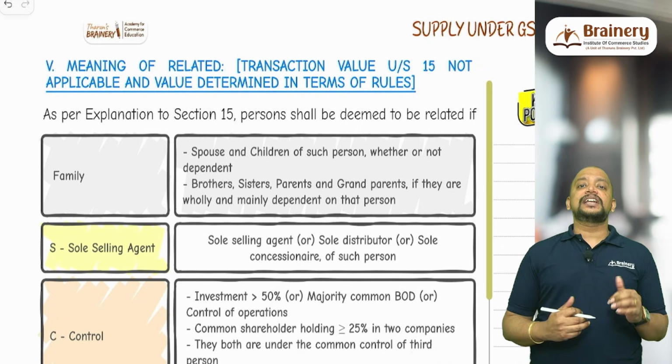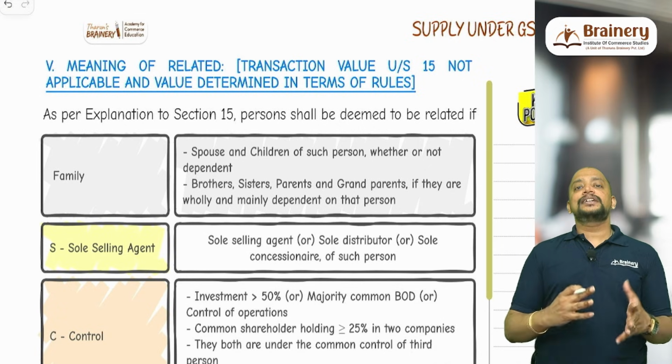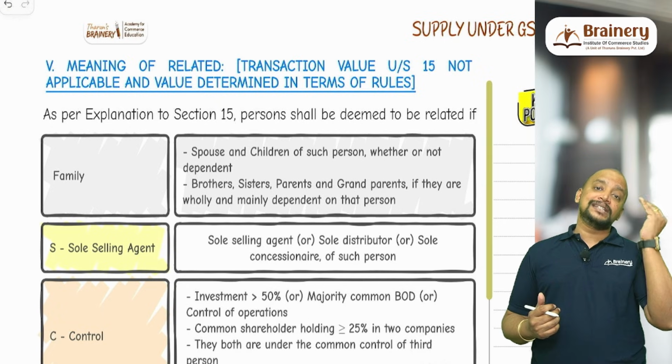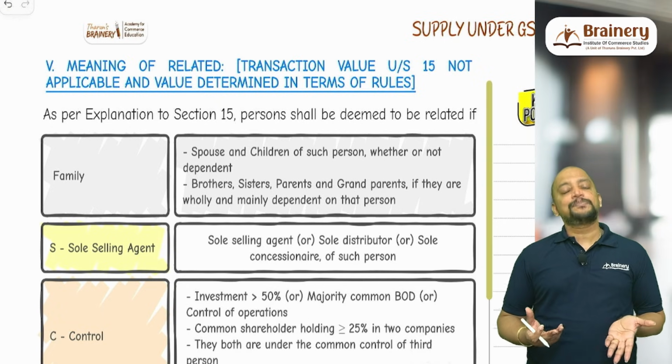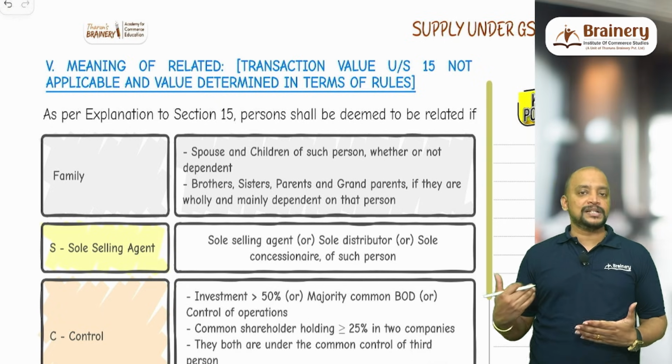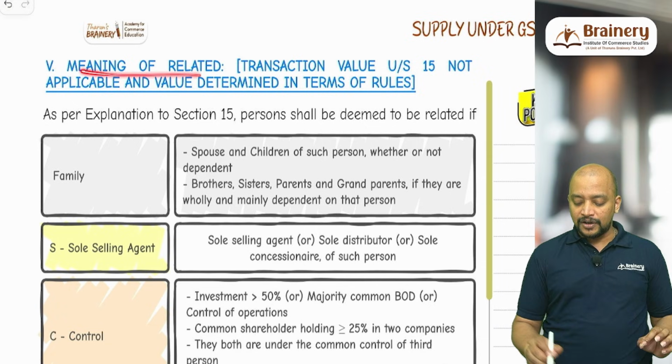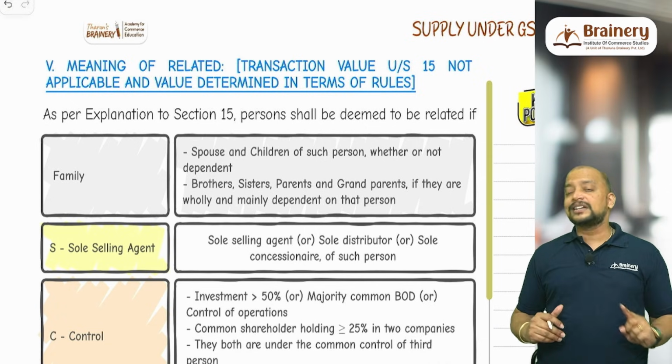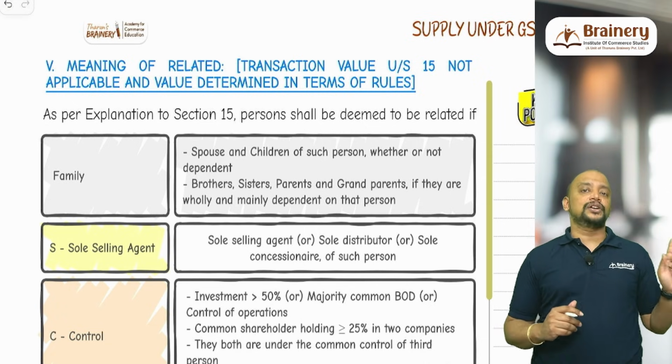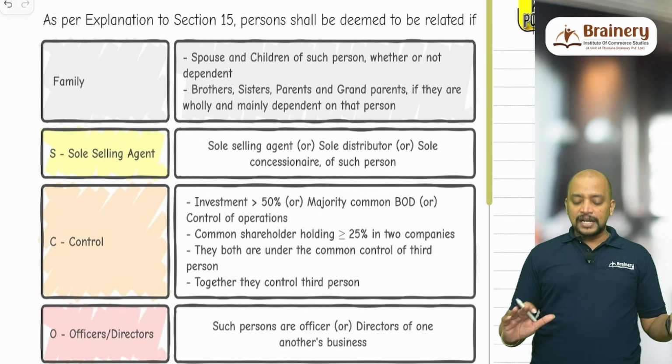And the second point is that even though it is without consideration, certain activities will become supply, that is 7(1)(c). So we have related party transaction, import of service from a related person. That is the objective of this meaning of related, why we need to understand it. But again, it is not given in section 2, it is given in the explanation to section 15. And what is the meaning of related?